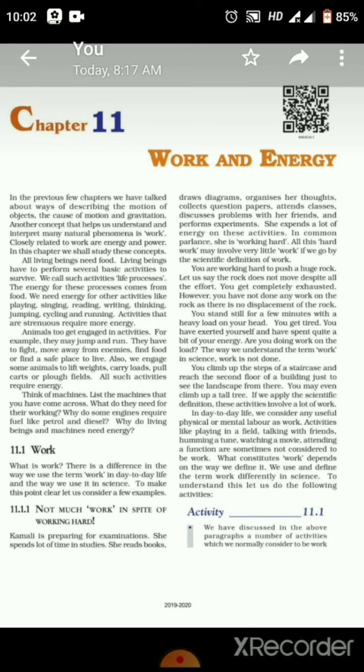In day to day life we use the word work. Is that exactly the work we are talking about in science? You can see the example given in the book also. Kamli is preparing for exams. She is spending a lot of time studying. She reads books, draws diagrams, organizes her thoughts, collects question papers, and so on. So she expends a lot of energy on these activities. In common speech you say that the child is working hard, but is this hard work actually the work, or is she just doing something?